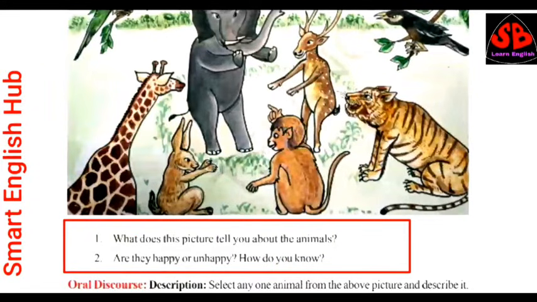What does this picture tell you about the animals? It tells us that all the animals are discussing about something. Second question is, are they happy or unhappy? How do you know? They are happy. All the animals are happy because they all are united.